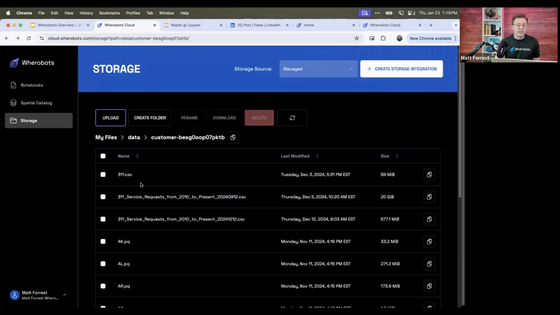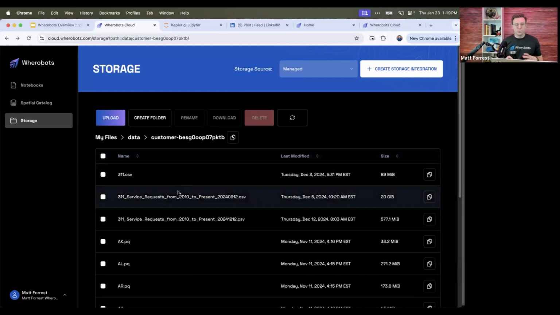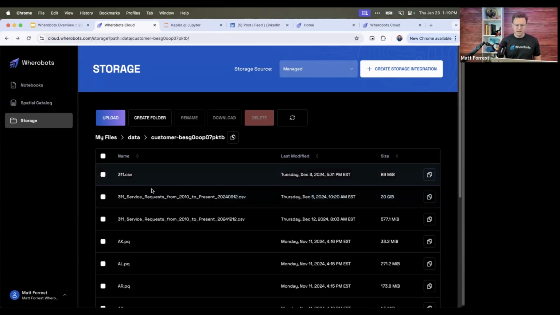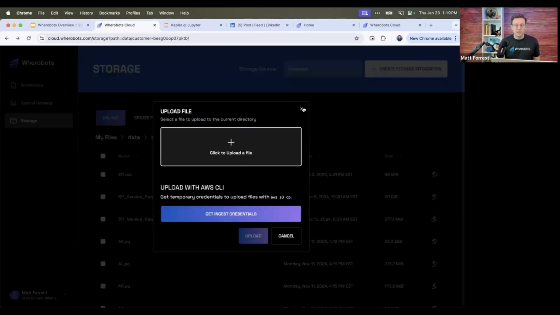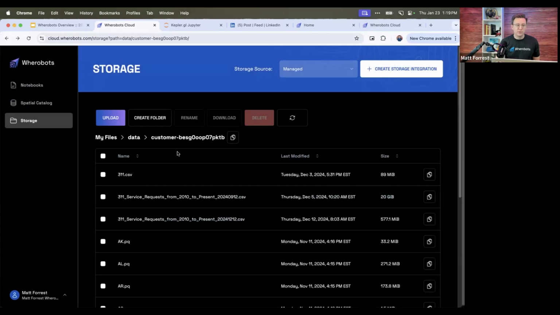From here, I can start uploading data to S3. Now, Wherobots works with data that lives in S3. You can connect to public S3 sources. There are a few other configurations you have to do, but we have data that is already pre-programmed into notebooks, so there are no extra steps today. But if you did want to upload your data, you can add some more files here and read those files in. You can create folders, stuff like that.